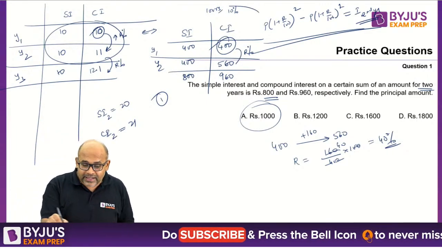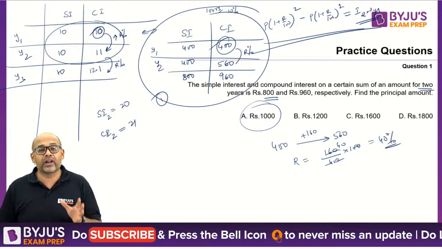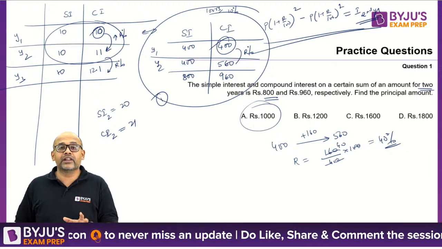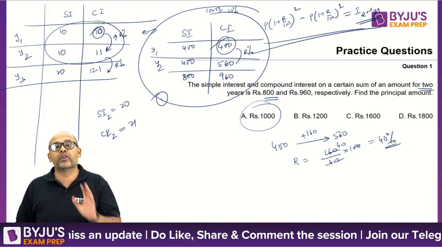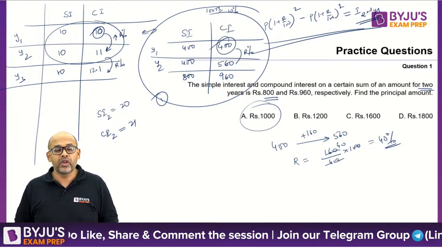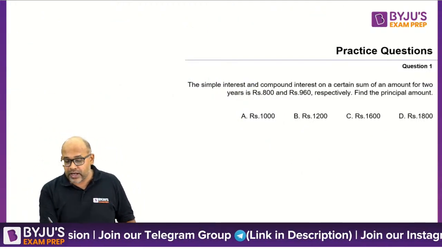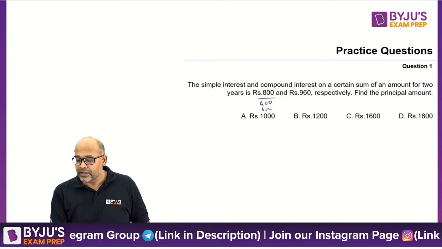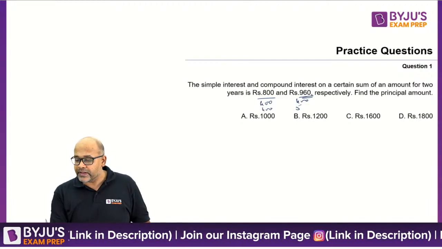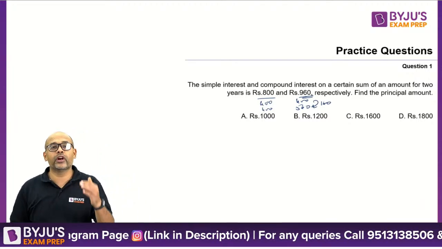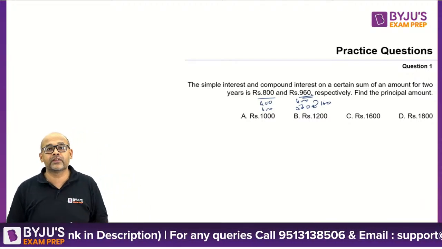So all this entire thing you should be able to do if you understand the concept here. This entire thing that I discussed should be done in your head in about 45 seconds flat in the exam. So the way I will do it, if I know the concept clearly, is look, 800 means 400 per year, which means this will be 400, this will be 560. So 400 is becoming 560, which means the increase is 160.